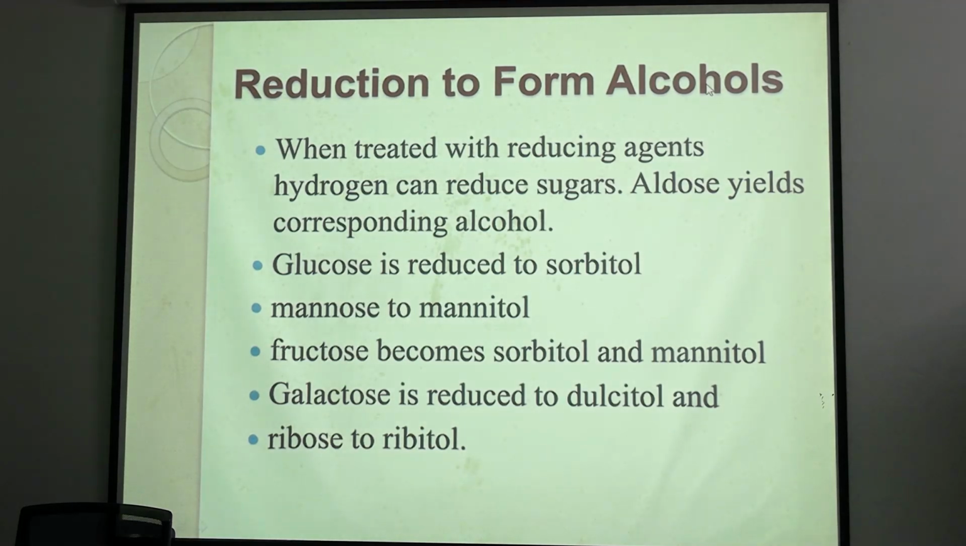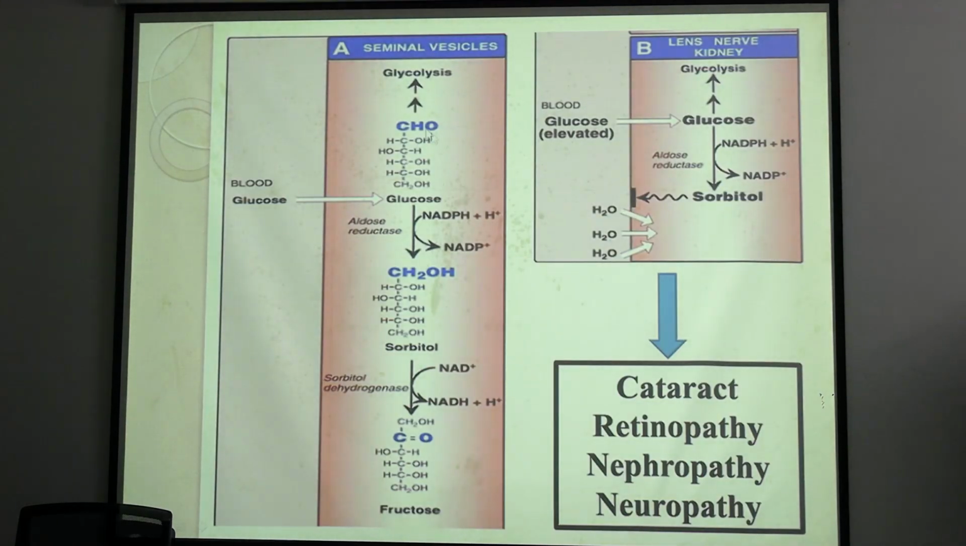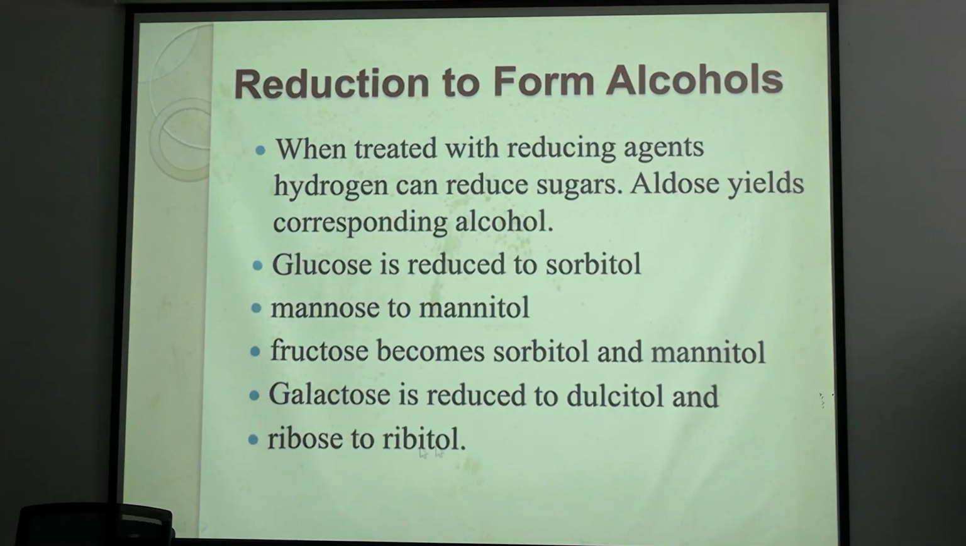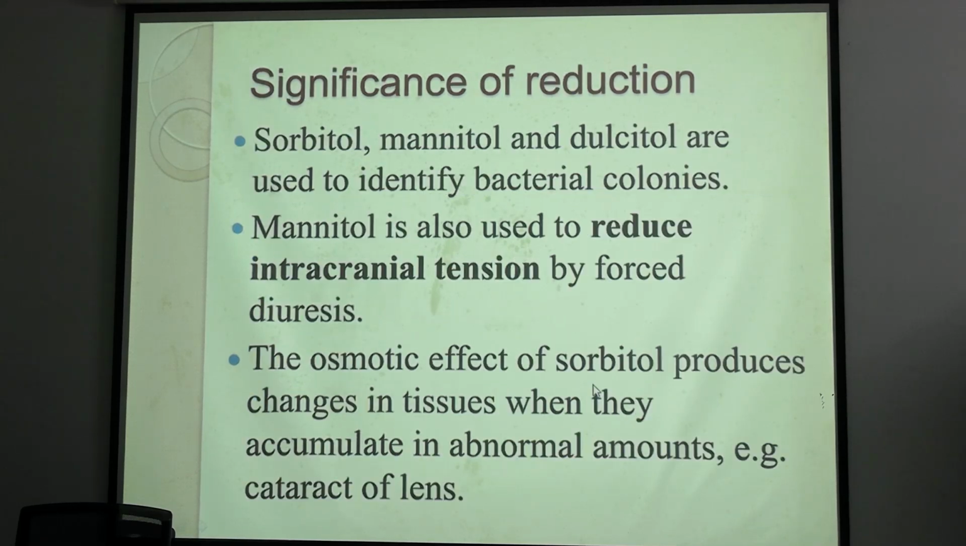Now, different forms of alcohols can be formed. Glucose can be reduced to sorbitol. How? See, this is glucose. The aldehyde group can be reduced to an alcohol group, and this is sorbitol. Similarly, sorbitol, mannitol, from ribose it will be ribitol, and galactose to dulcitol. All these are important alcohol derivatives of sugars.